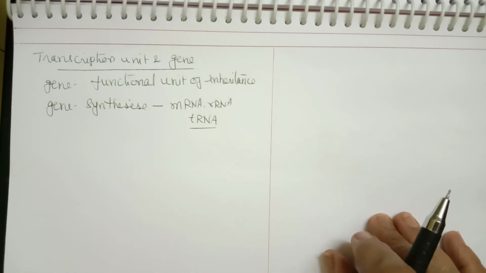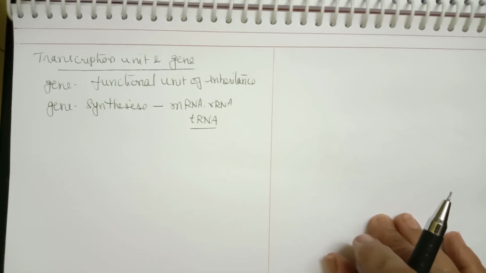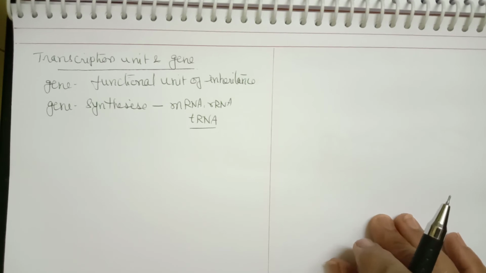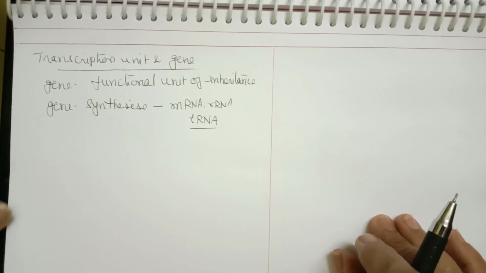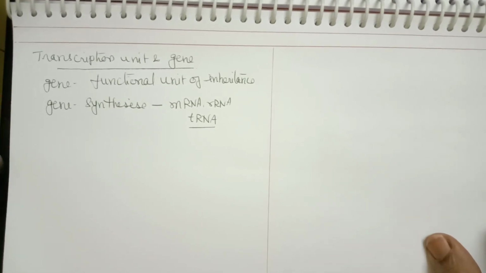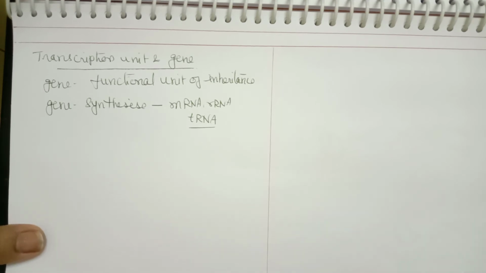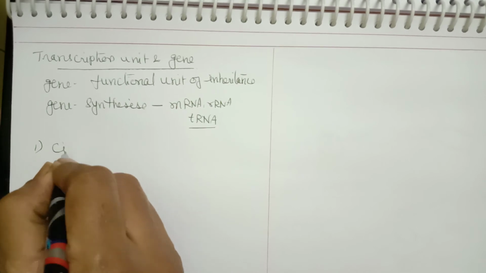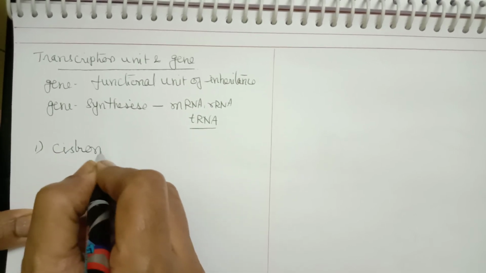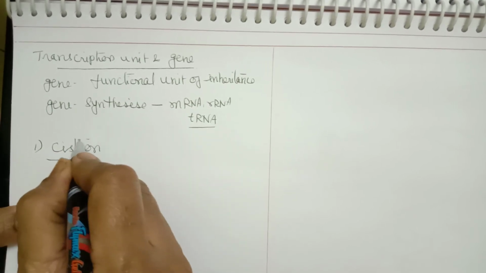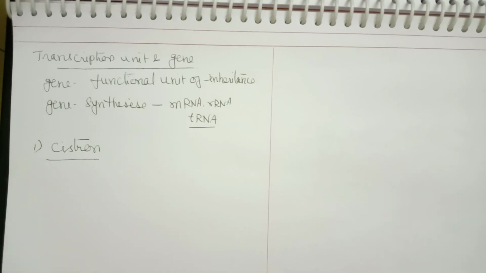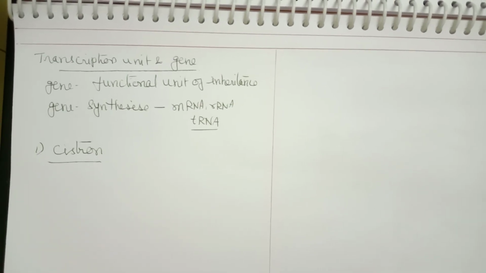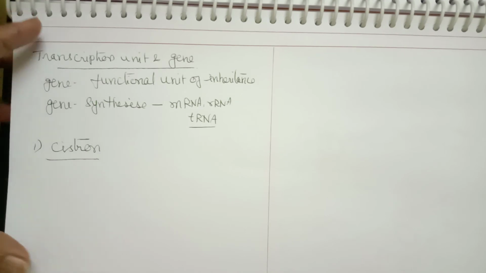Gene is a general word. So gene has different meanings or different definitions. Basically we can understand a gene by three different terms. So the first term is cistron. This I am going to discuss in detail. What is a cistron, we will discuss a little bit in detail here.